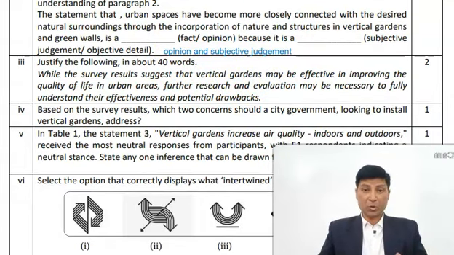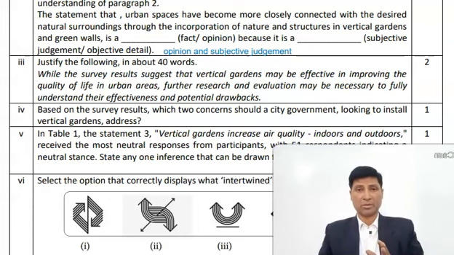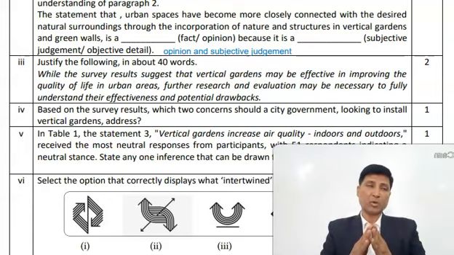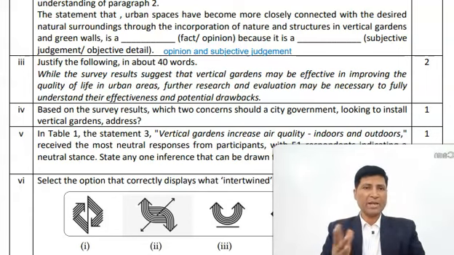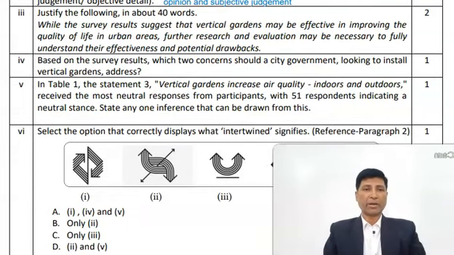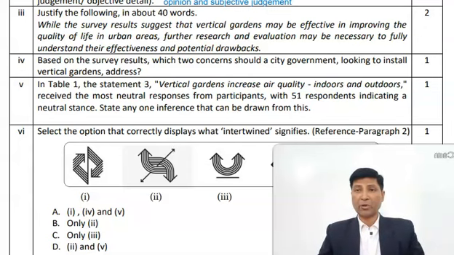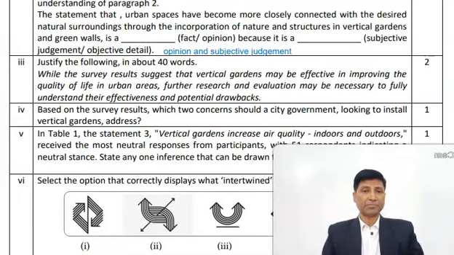These are very standard questions and you must solve such kind of questions, because these kind of questions give you confidence. Must solve such kind of questions. Fantastic questions. Now question number 3. Justify the following in about 40 words.